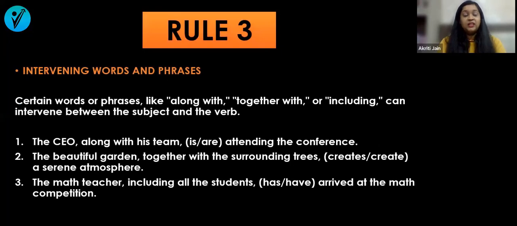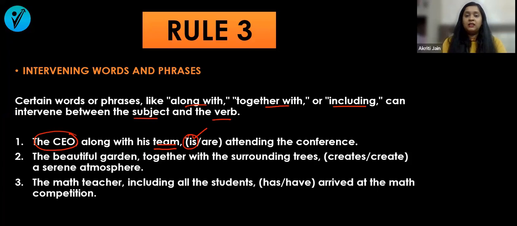Rule number three: intervening words and phrases. Certain words or phrases like along with, together with, or including can intervene between the subject and the verb. How do we solve these questions? The CEO, along with his team, is or are attending the conference. We might get confused with the word team over here. But who is attending the conference? The CEO is attending the conference. The CEO is singular, so we will go with the singular verb over here.